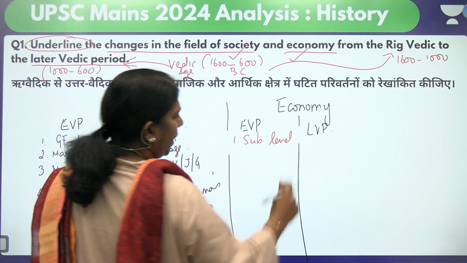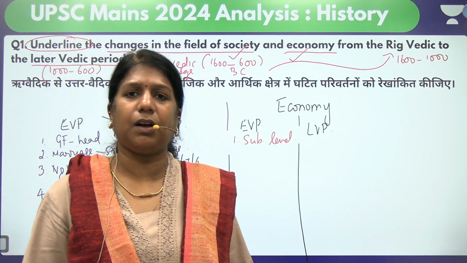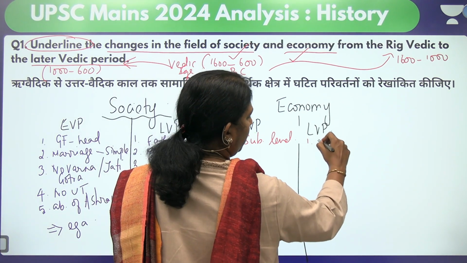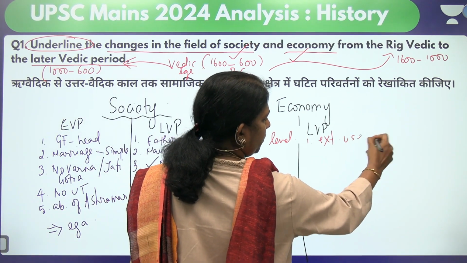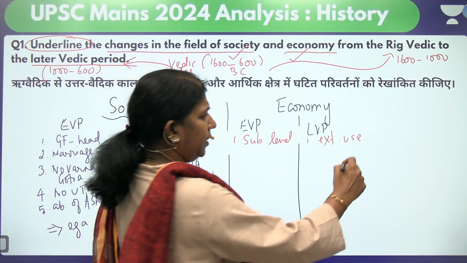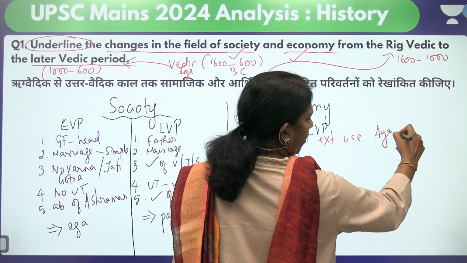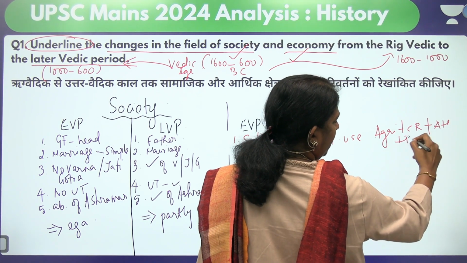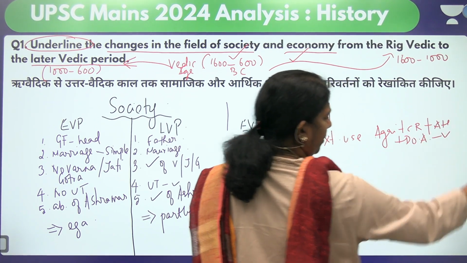That is, subsistence farming was there. So they cultivated according to their need, according to their necessity. But here agriculture went on with extensive use of agriculture. So here we have agriculture followed by cattle rearing, followed by animal husbandry, followed by domestication of animals.